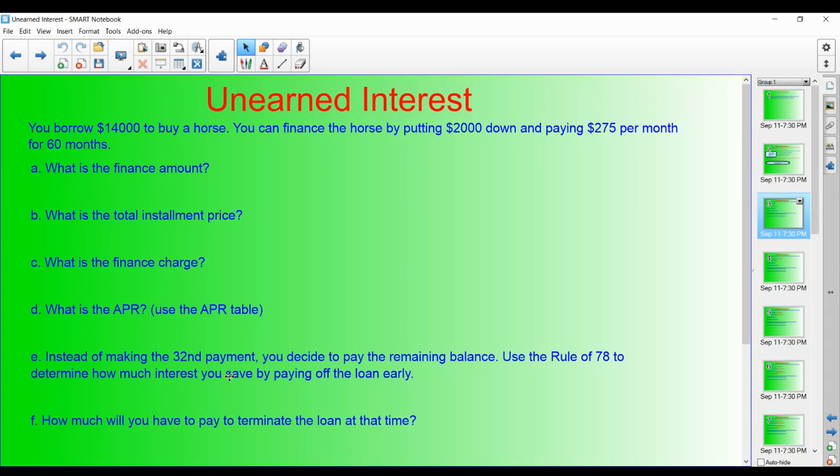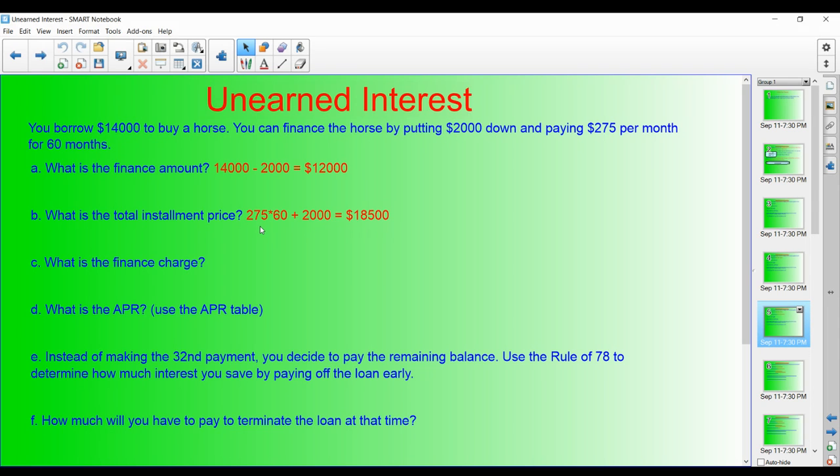So let's look at a situation. We want to take out money to buy a horse. We can put $2,000 down. We pay $275 a month for 60 months. So the finance amount, we're going to take a loan out for $12,000. Now the installment price, we make 60 payments of $275 plus the down payment. So we pay $18,500 for this horse.